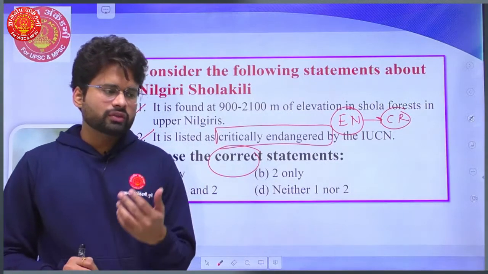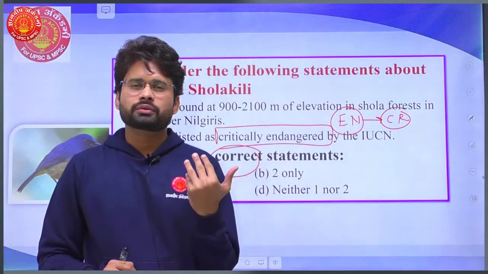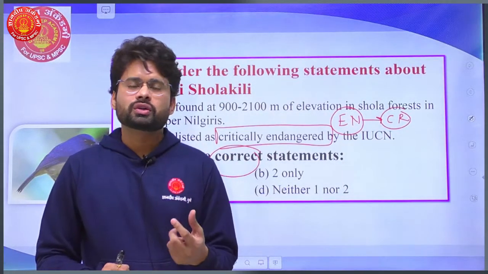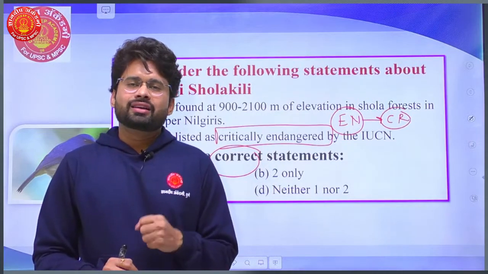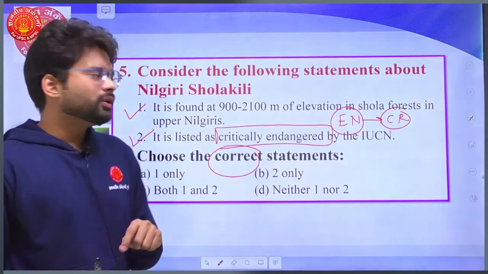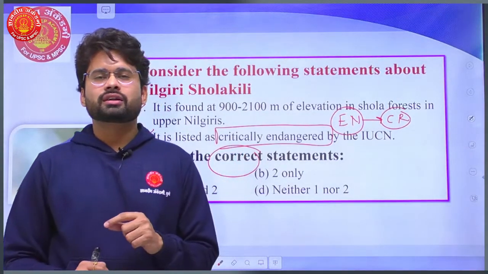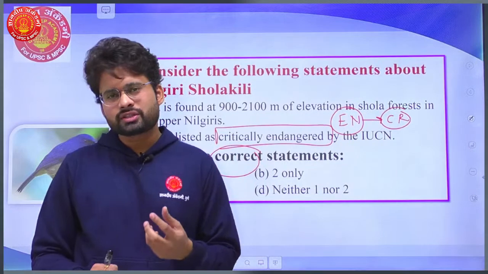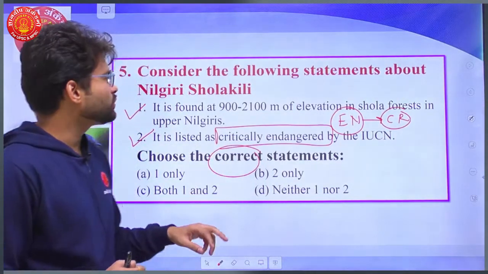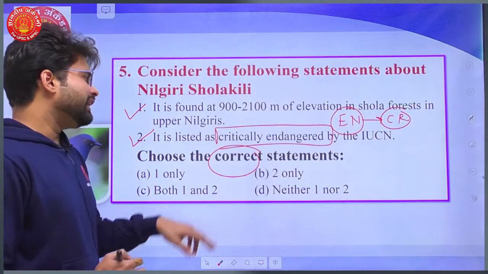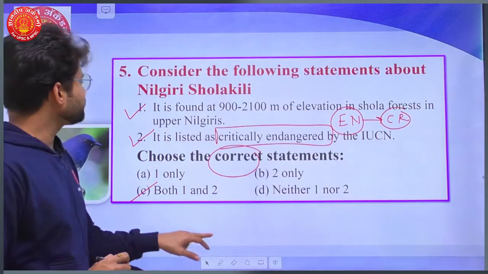It might be because of deforestation, global warming, or various other reasons like pollution, polluting industries and transportation. So basically this question is again an awareness drive to conserve this very beautiful and rare species in Nilgiri forest, that is Sholakili. So the correct statement becomes both 1 and 2.